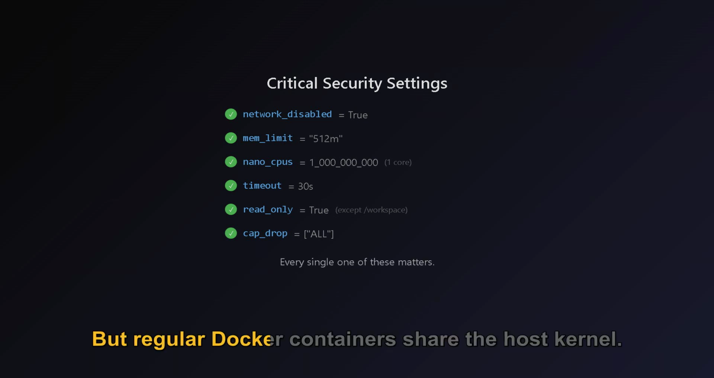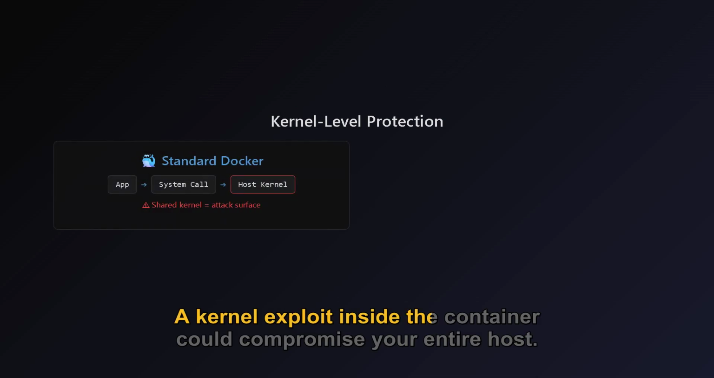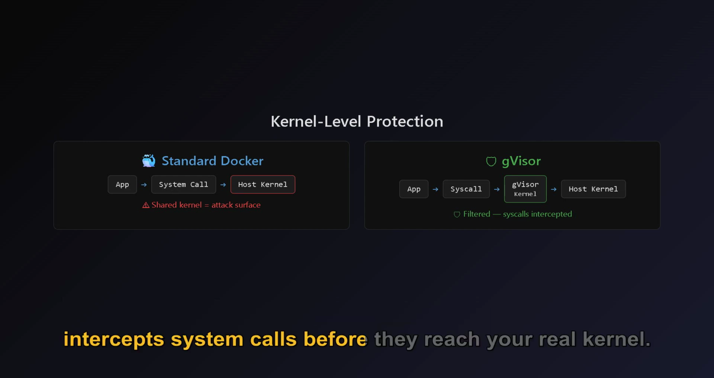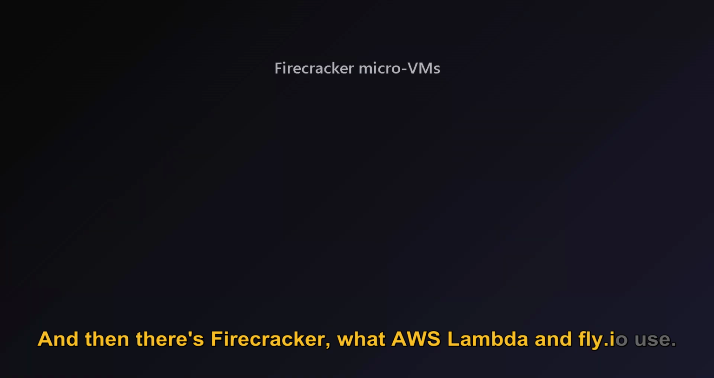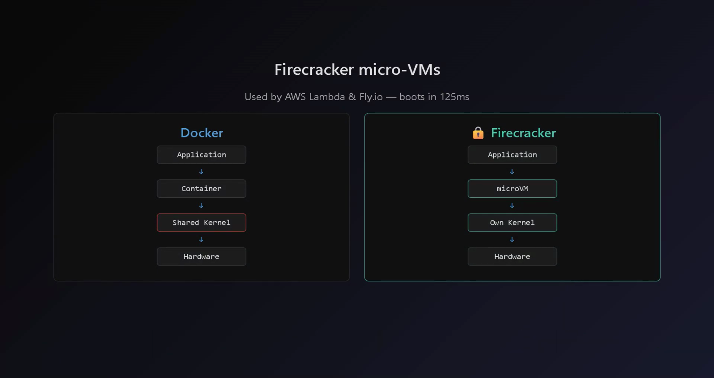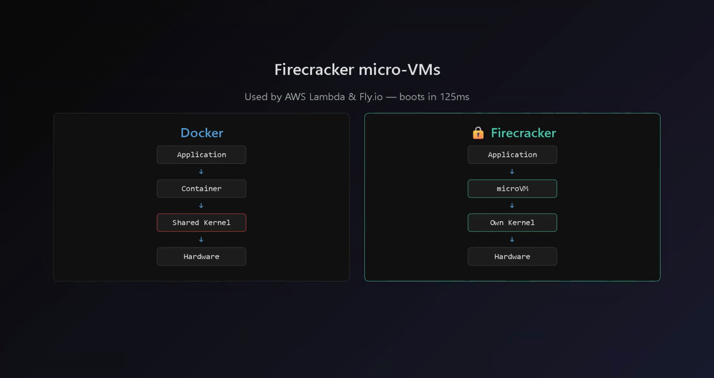But regular Docker containers share the host kernel. A kernel exploit inside the container could compromise your entire host. For higher security, there's gVisor, Google's user space kernel that intercepts system calls before they reach your real kernel. And then there's Firecracker, what AWS Lambda and Fly.io use. It creates lightweight micro VMs that boot in 125 milliseconds. Each execution gets its own virtual machine with its own kernel.